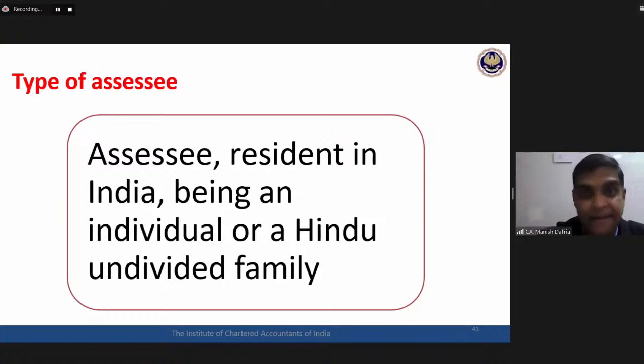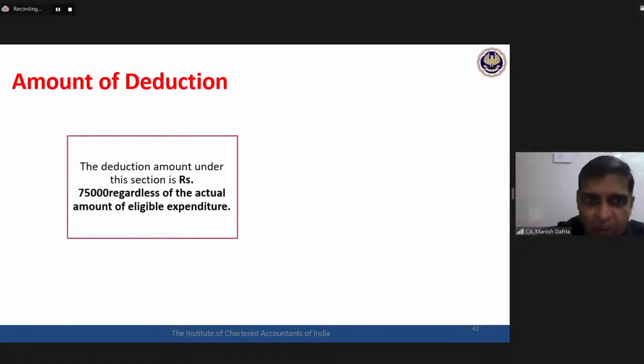Now be very clear. Here the section uses the words assessee resident in India, which is not there in 80C. So 80DD is only for residents. Non-residents are not eligible because the section specifically mentions resident in India. So an assessee resident in India, being an individual or HUF, both can claim this deduction provided they are resident in India. 80DD. How much is the deduction available?